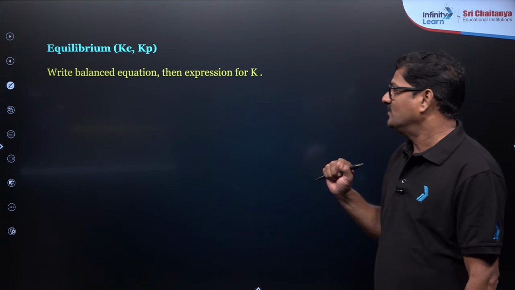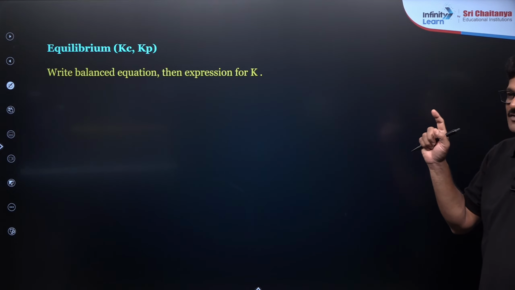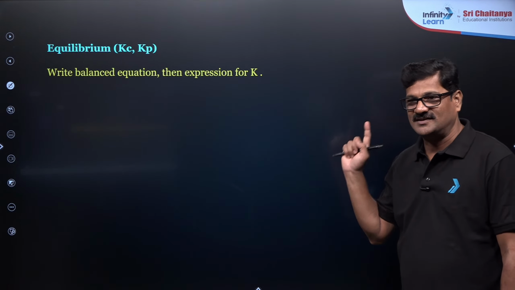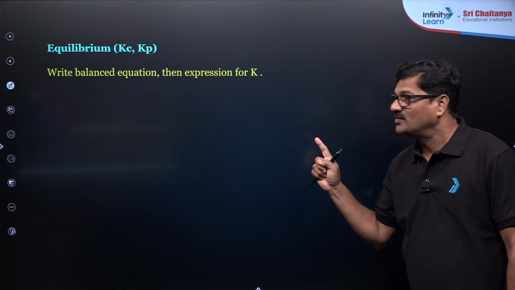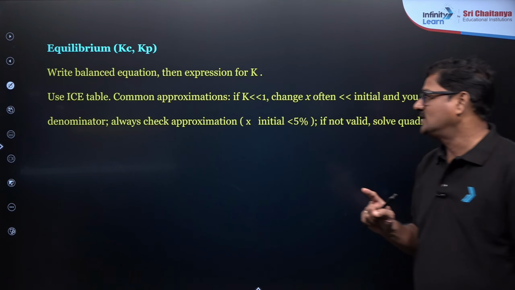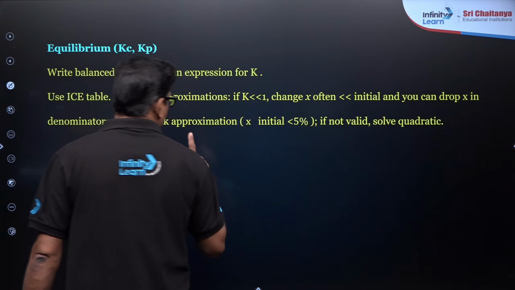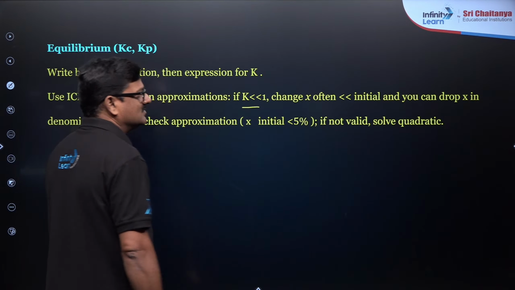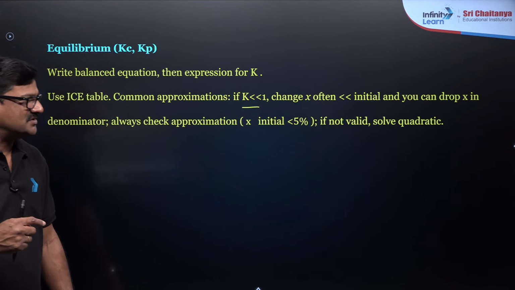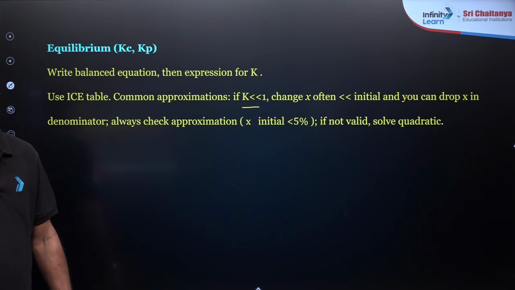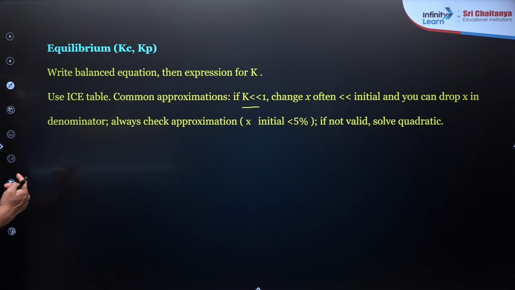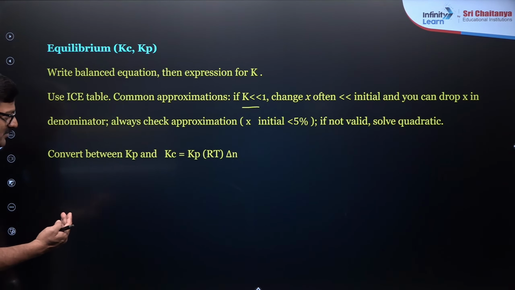So here, write the balanced equation according to the stoichiometry, then express the Kc. Here you can use the common approximation: if K is less than 1, then x is often less than the initial, so you can drop x. And in the denominator, always check the approximation, x is less than 5%.